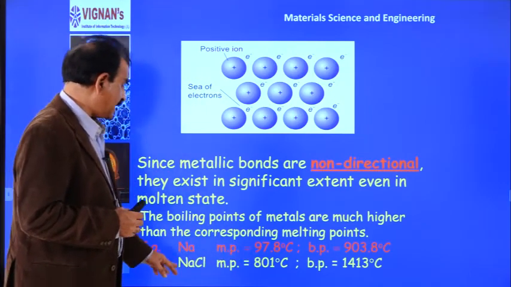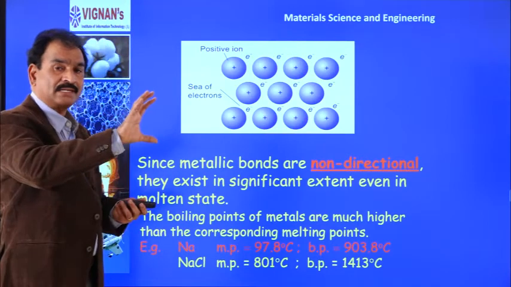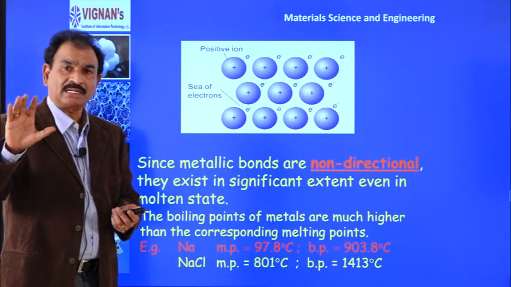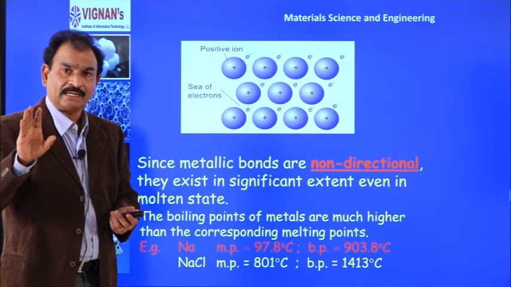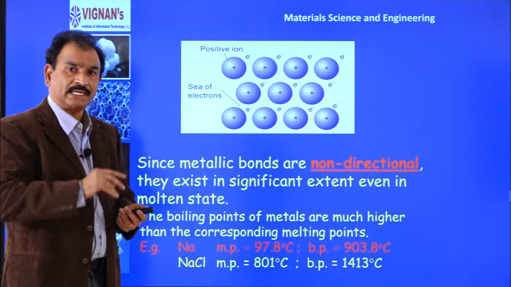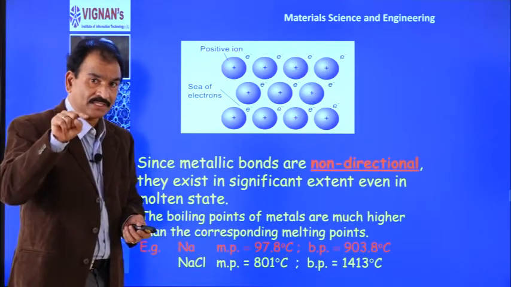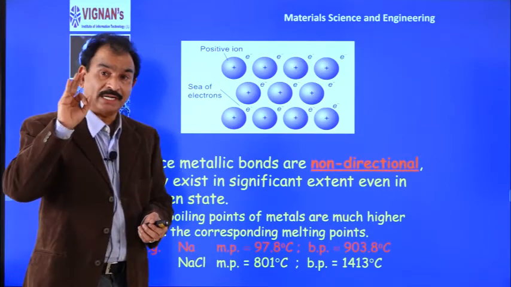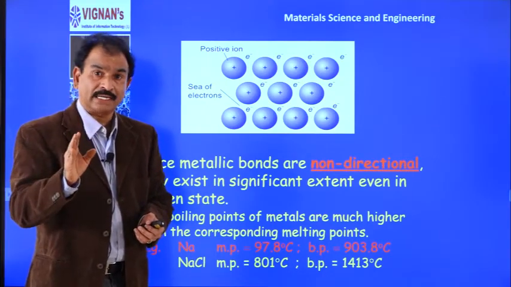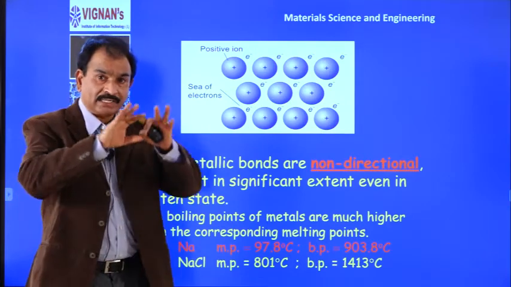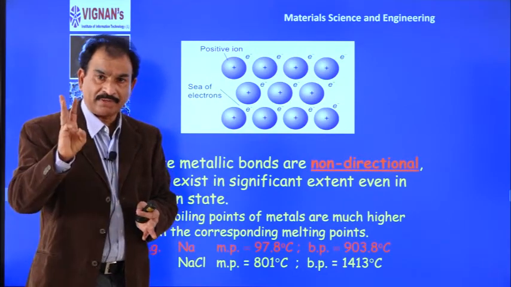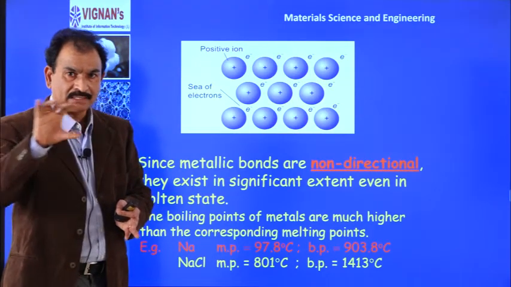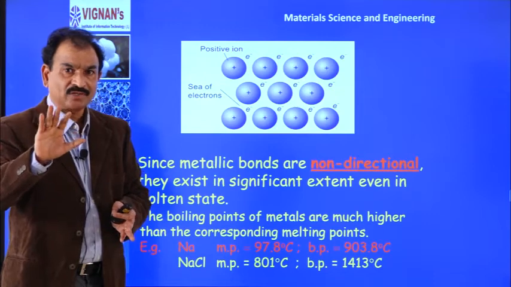But if you compare the bond strength of ionic, covalent and metallic, metallic bond strength is comparatively weaker than the bond strength of covalent and ionic. So, there is another feature of metallic bond. I am repeating, metallic bond is comparatively weaker than covalent and ionic bond among the three primary bonds. The three primary bonds are ionic, covalent and metallic. Among these three, metallic bond is comparatively weaker.